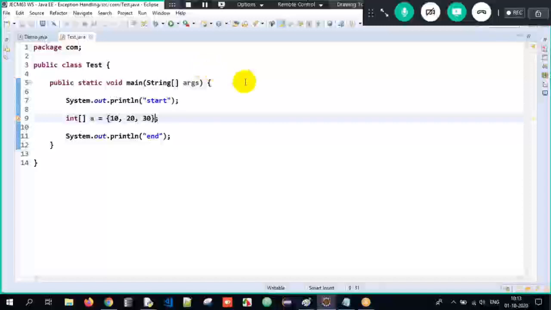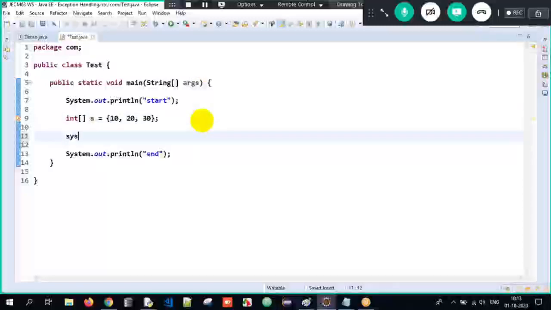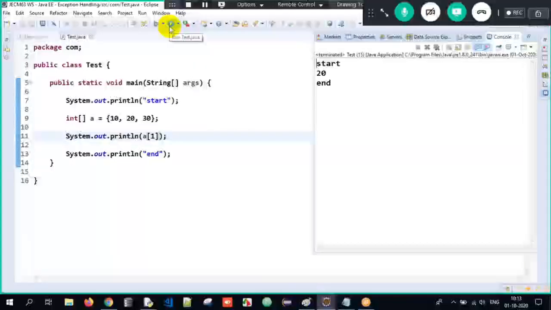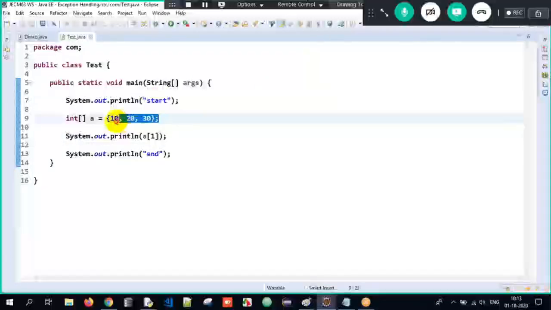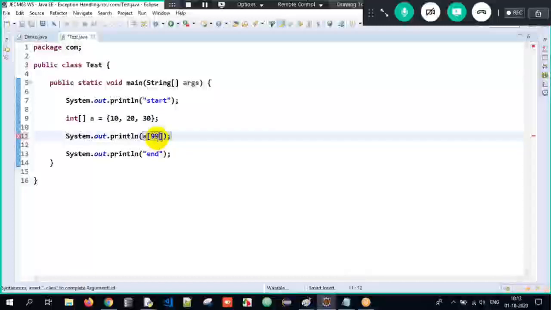Now I will write sys out A of 1. I am trying to print the value present in index position 1. When I execute it, look at the output: start, 20, end. Your program started successfully, executed successfully, and got terminated as well. You have an array and you're printing the value in index position 1, that is 20, and then end. No problems.